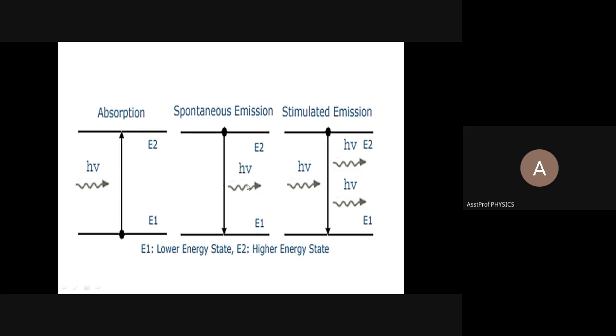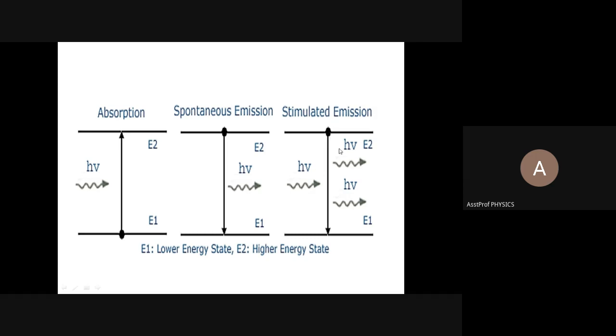But this is not sufficient for me because I require a high intense wave. For many applications, for communication purposes, for data readers, I want this light. So I'm enhancing the process by stimulating this excited atom with one more photon, h nu.